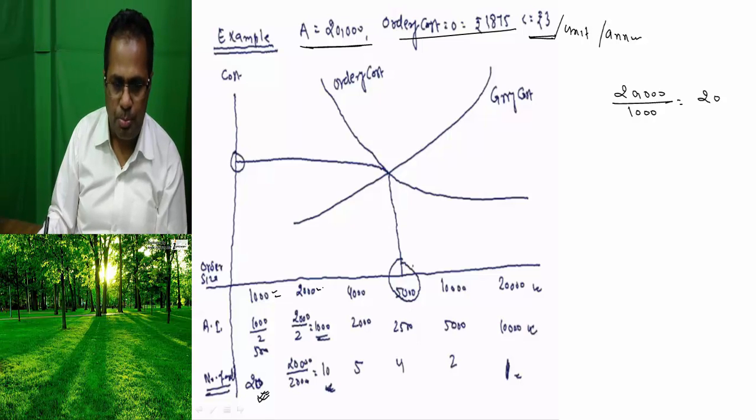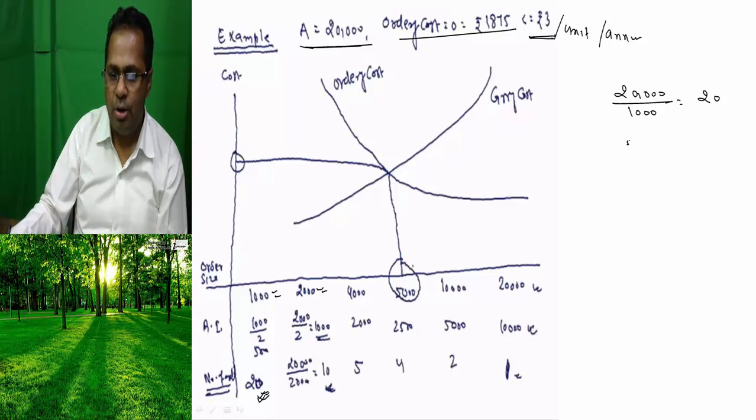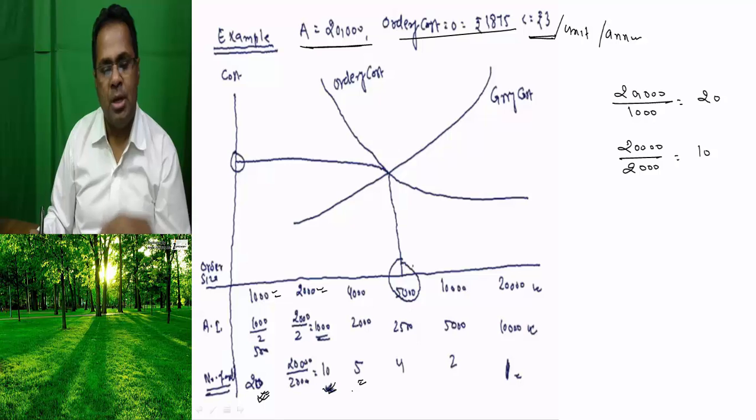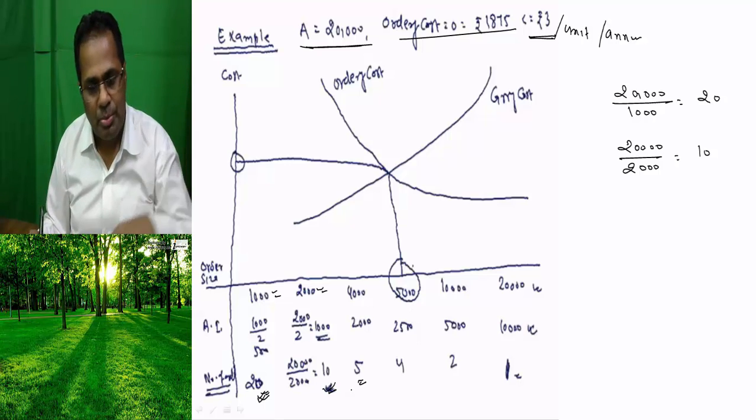Similarly, suppose you are going to place orders of 2000. How many orders do you have to place? 20,000 divided by 2000 equals 10 orders. Similarly, with 4,000, you have to place 5 orders, so 5 times you purchase the raw materials.